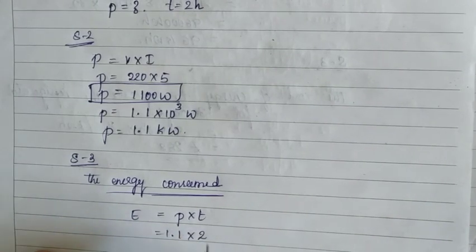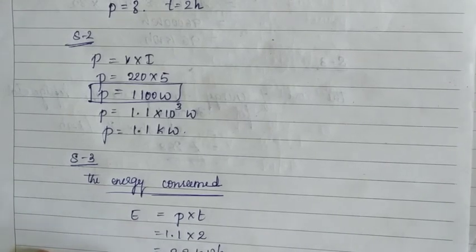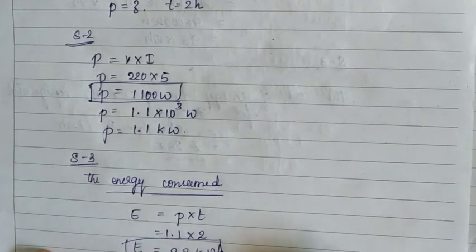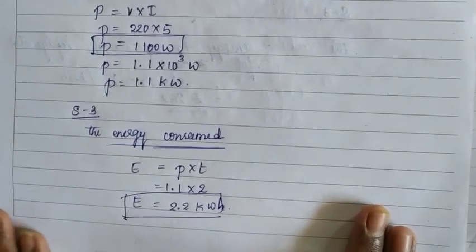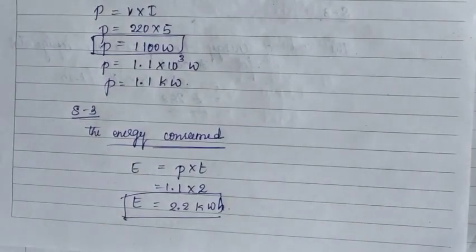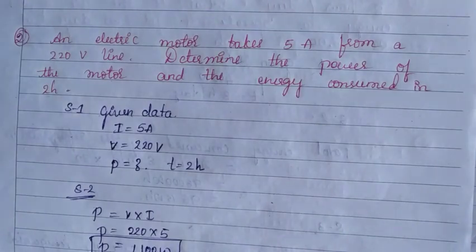Time is how much? 2 hours. It becomes 2.2 kilowatt hour. E is equal to 2.2 kilowatt hour. This much of energy is used by the electric motor.